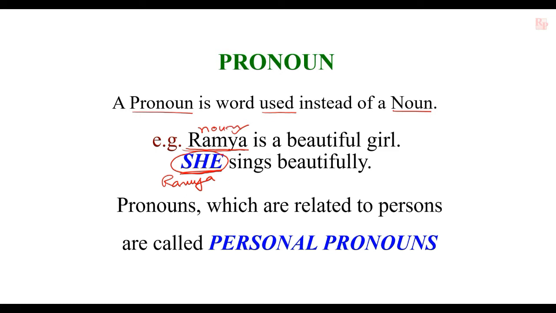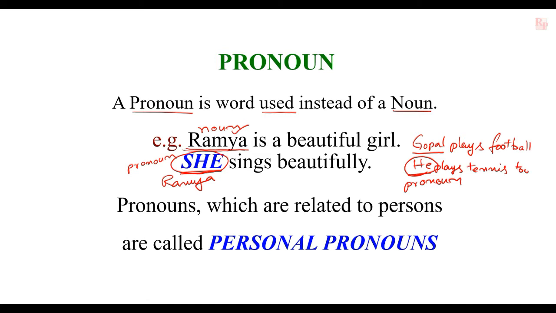Ramya is a noun and she is a pronoun. The pronoun she is used in the place of Ramya. That's why she is the pronoun for Ramya. If you take another example, Gopal plays football. He plays tennis too. Gopal is a noun. In the second sentence, he is used instead of Gopal. He is nothing but Gopal. That's why he is a pronoun.